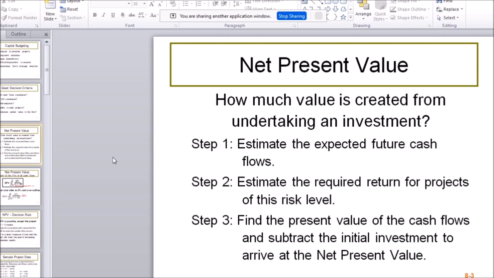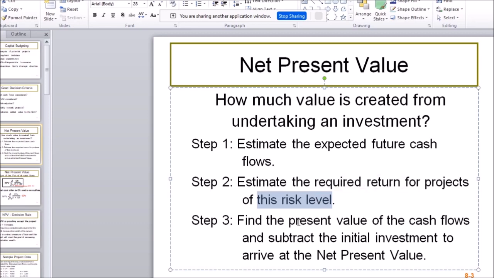Another thing that I'm going to need is a discount factor. Basically some kind of a return, required return, that I'm going to discount all of those future cash flows by. This discount factor will depend on the level of risk. If the project is more risky, I apply a bigger requirement, and vice versa.